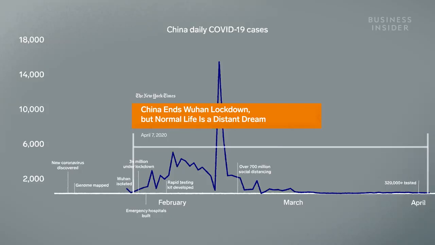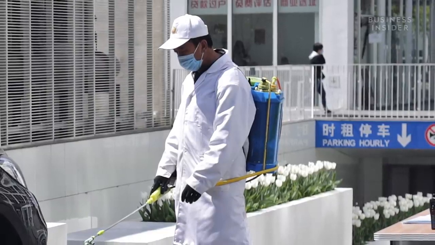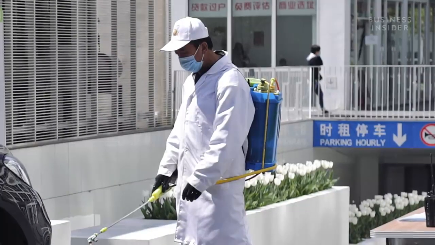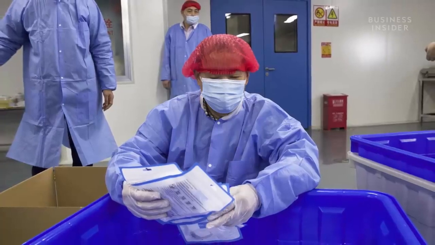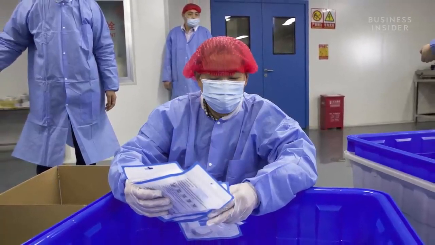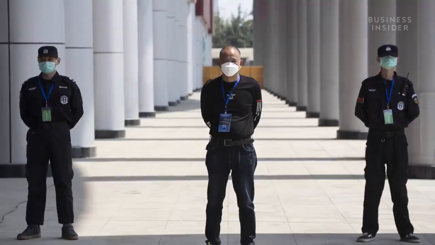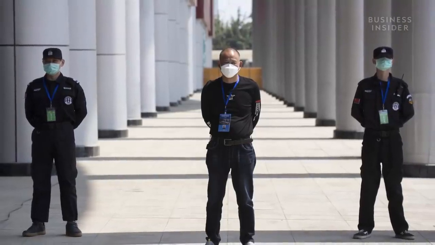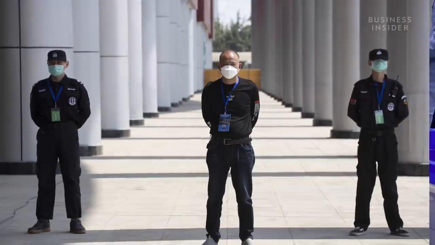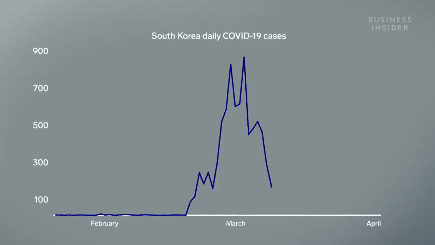Its curve is unique though, because it was the first country to deal with the virus, and the lack of public information and measures early on allowed the virus to spread. The eventual lockdown measures it took were particularly drastic, but in the meantime, the virus spread to other countries. One country in particular has a curve that looks different than most.